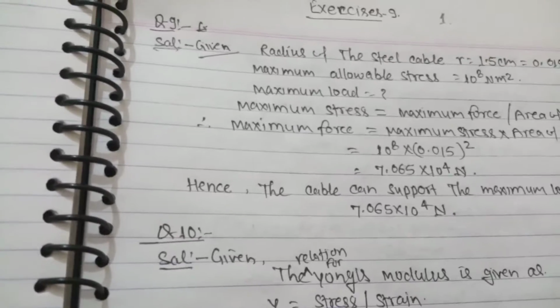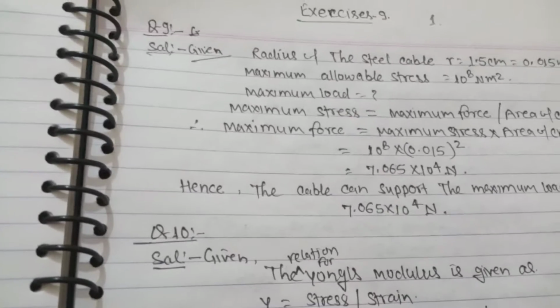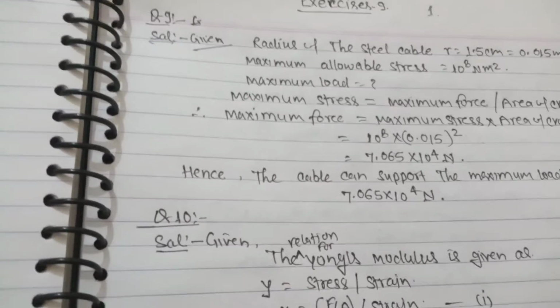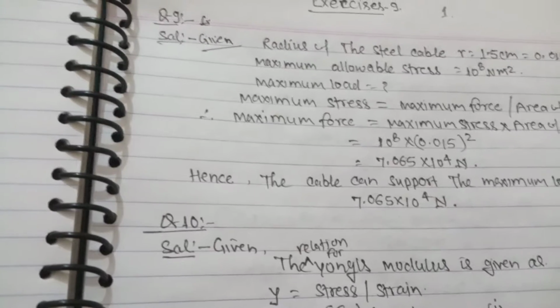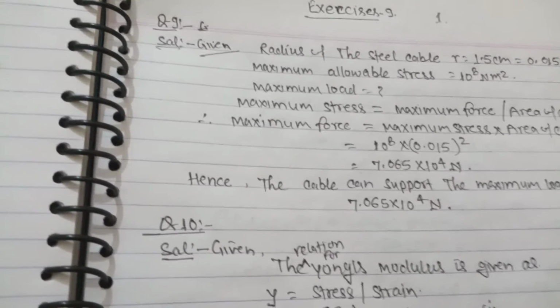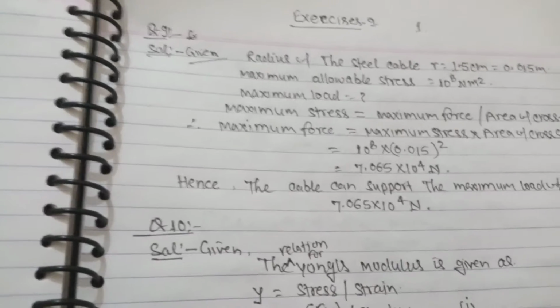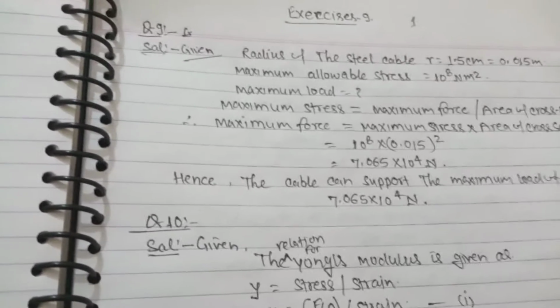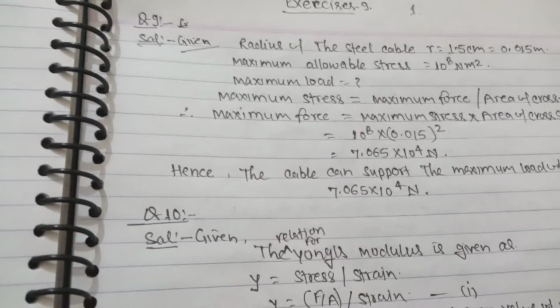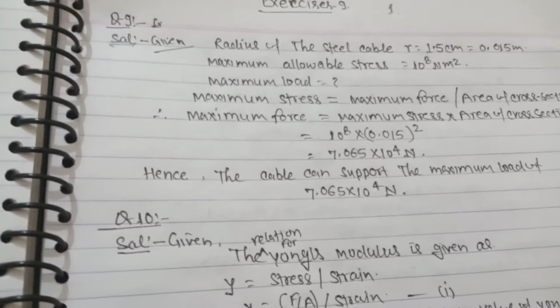Maximum stress is equal to maximum force upon area of cross section, hence maximum force is equal to maximum stress into area of cross section. Putting in the values: maximum stress 10 to the power 8 into area of cross section.